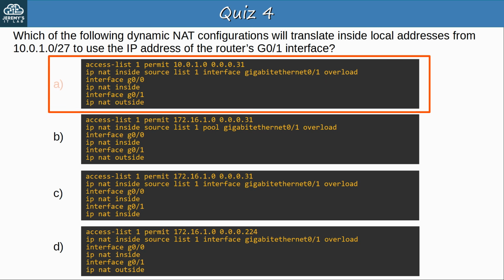Okay, the answer is A. It's the only option that uses the correct /27 wildcard mask in the ACL, the correct IP NAT command, and assigns the inside and outside interfaces correctly. Okay, let's go to question 5.